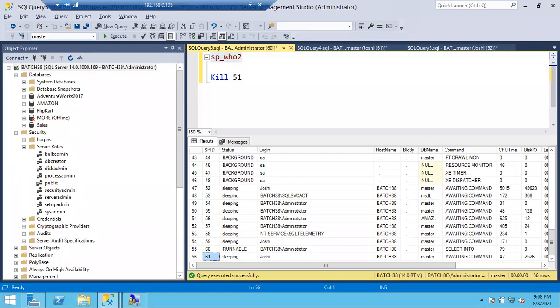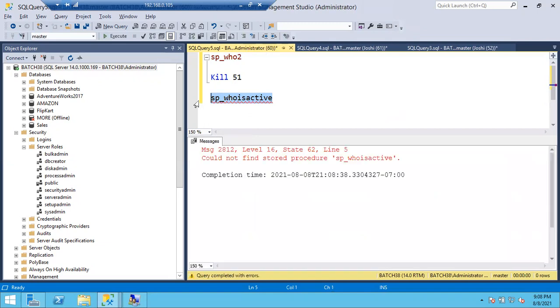Small doubt: where can we see how long a query has been running? Here we cannot see that. There is a special stored procedure called sp_whoisactive. This won't be there by default. You have to download the code for this from Google and run that code, which will create sp_whoisactive. It shows you a lot of things.